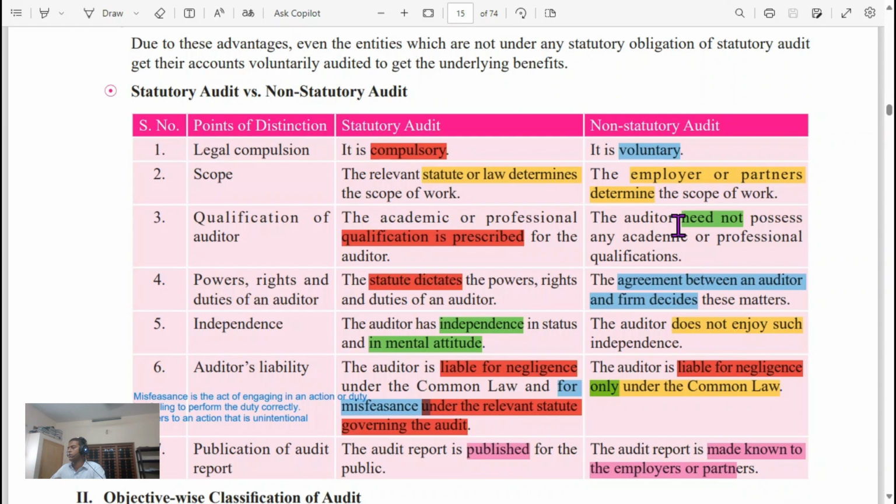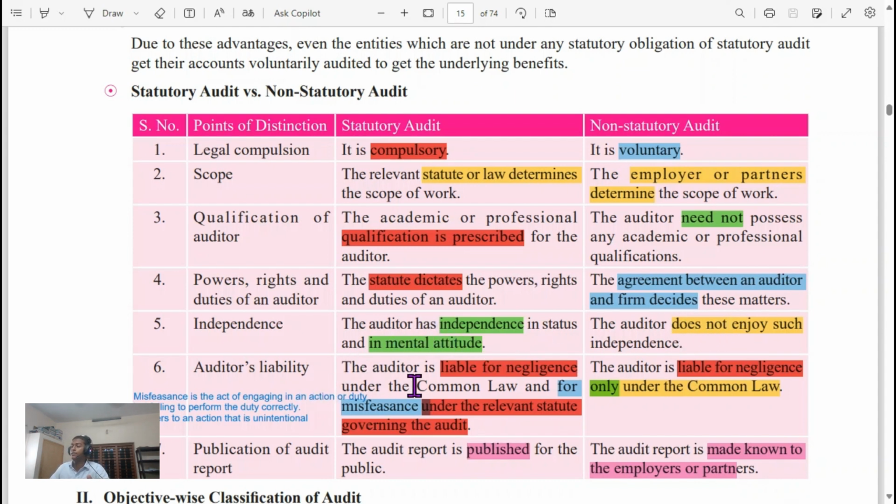In non-statutory audit, the auditor need not possess any academic or professional qualification. Powers, rights, and duties of the auditor are dictated by statute. In non-statutory audit, the agreement between auditor and firm decides this matter. Auditor has independence in status and in mental attitude. Here, the auditor does not enjoy such independence.